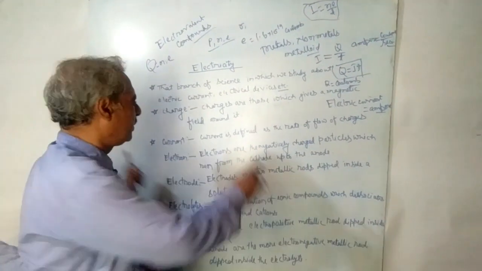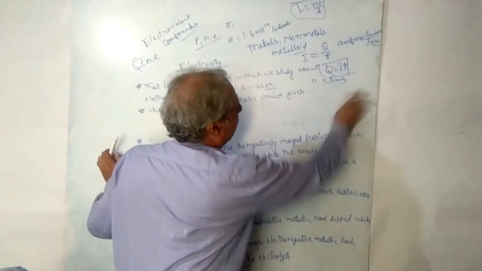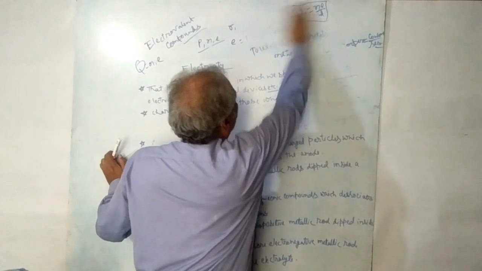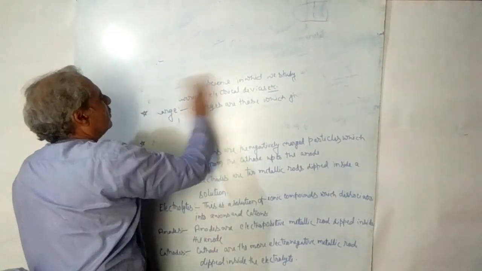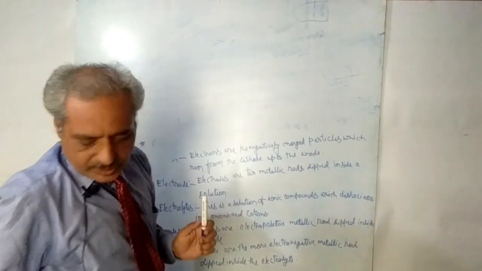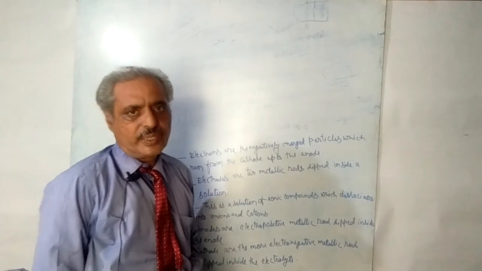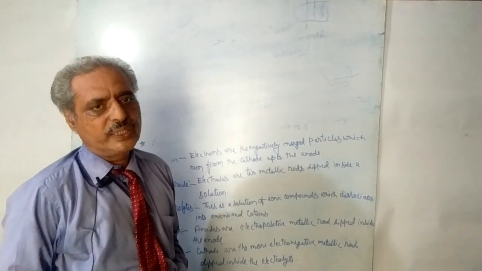Second thing is that now I am going to erase it, and you become ready for the second thing. There are three terms that are already popular in electricity.